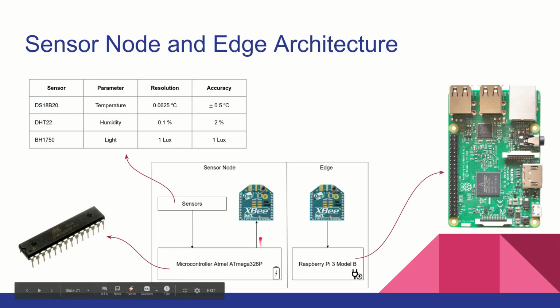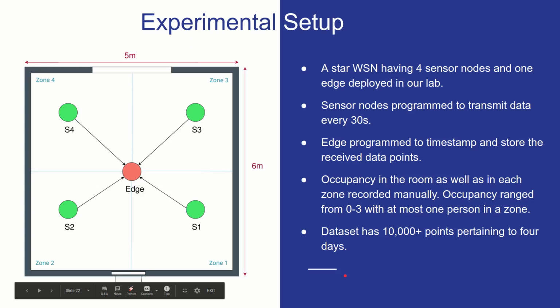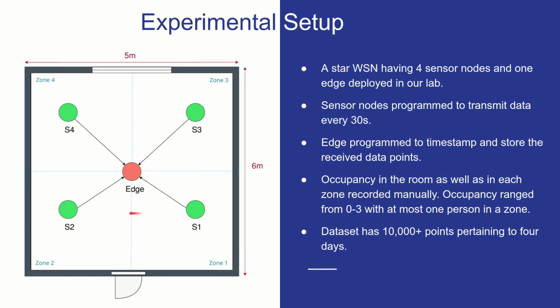And each of them has an XBee S2C for communicating the data values. Consequently, the edge also has an XBee S2C to collect these data values and then report them to the Raspberry Pi 3, which is powered by the mains. The experimental setup had 4 different sensor nodes deployed in a star configuration, each of them connected to the edge via the XBee S2C. The sensor nodes were programmed to transmit data every 30 seconds.